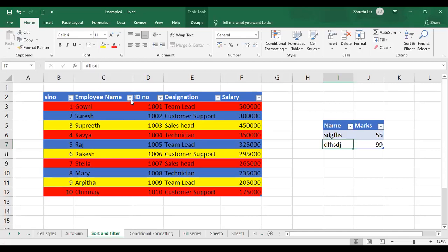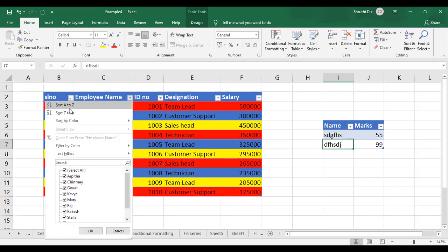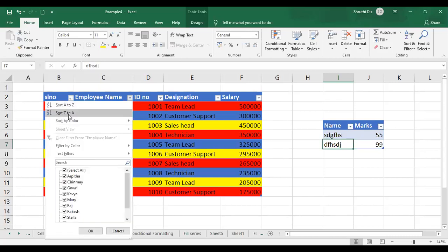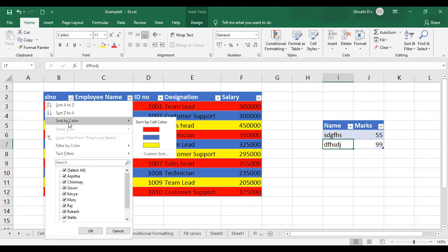Employee name, if you choose it, it will ask you for A to Z. See, in the SL number we have only numbers, right? Now in the employee name column, we all have text. So for text, Excel is going to automatically show you sort A to Z and sort Z to A. This is also one particular order, smallest to largest and largest to smallest. We cannot actually decide which is greater or smaller in the case of text, so Excel automatically shows you A to Z and Z to A. And the third option remains the same, sort by color.